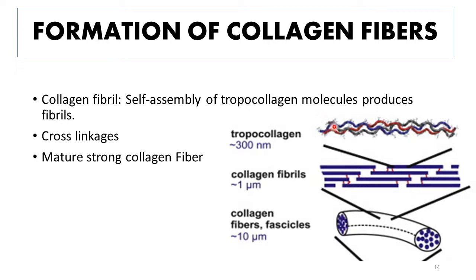So first of all, we get tropocollagen molecules which arrange themselves in the form of fibrils, and in the fibrils, individual tropocollagen molecules are linked together by means of cross links, and this gives great tensile strength to the structure of collagen. And these collagen fibrils arrange themselves in an even bigger arrangement known as collagen fibers or fascicles whose diameter ranges around 10 micrometers.